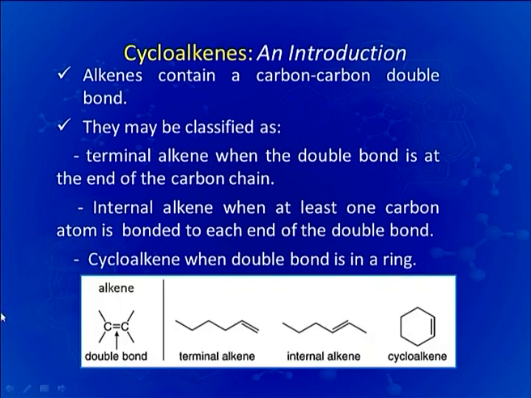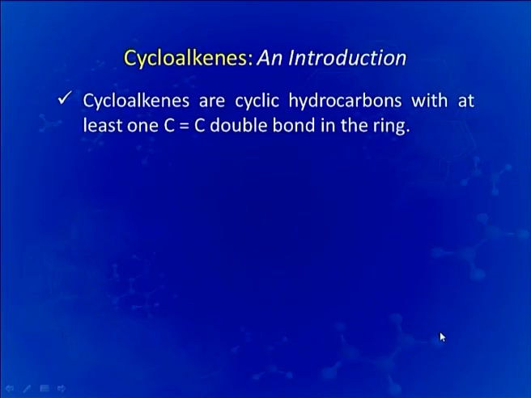As you can see here, in this molecule you can see a double bond. So, the general formula for an alkene can be represented like this. This is a terminal alkene because you can see that the double bond is present on the terminal carbon, whereas here it is an internal alkene as both the doubly bonded carbons are attached to other carbon or alkyl groups. Then the cycloalkenes are the ones where the double bond is present in the cyclic structure. Cycloalkenes are cyclic hydrocarbons with at least one carbon-carbon double bond in the ring.